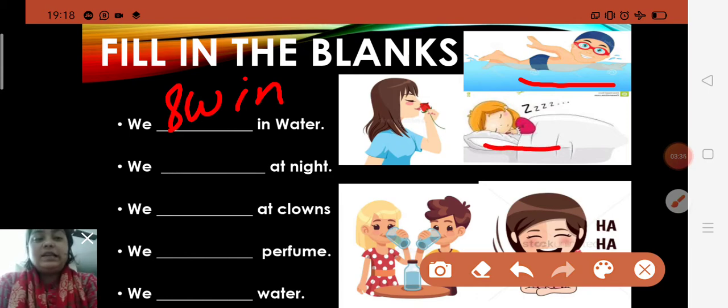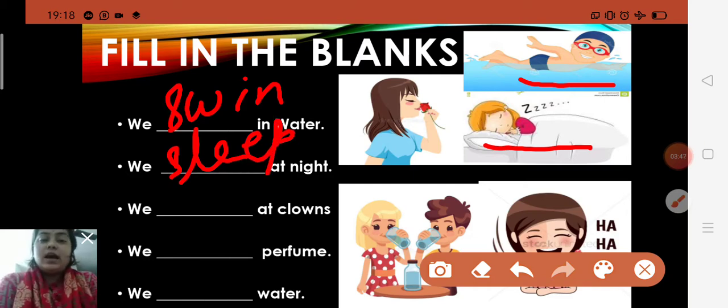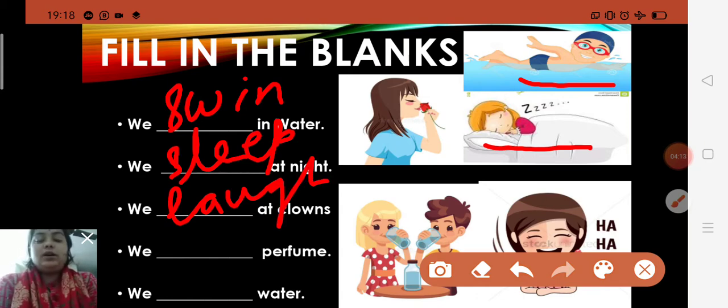We dash at night. The girl is sleeping, so sleep is a doing word, or you can say an action word. We sleep at night. We dash at clowns, children. When we see clowns, what do we do? Yes, we laugh at them. So laugh is a doing word, or you can say an action word. You will write L-A-U-G-H, laugh. We laugh at clowns.